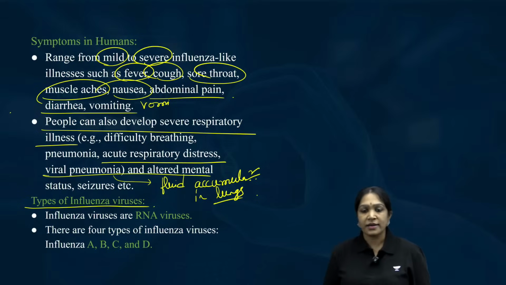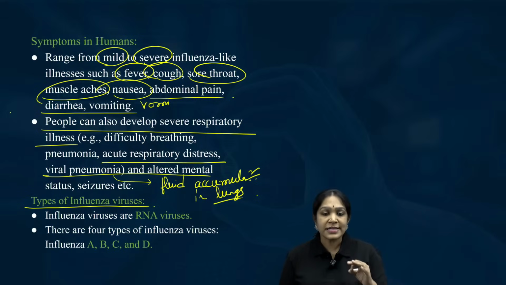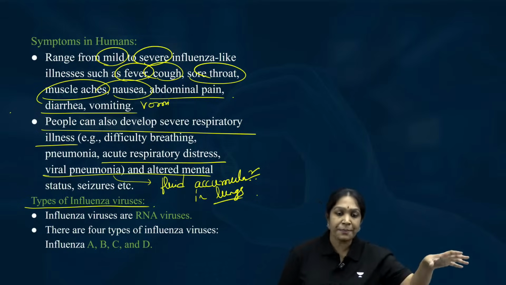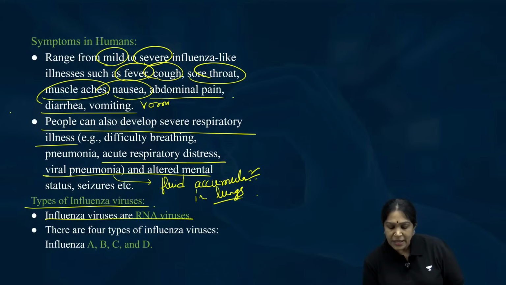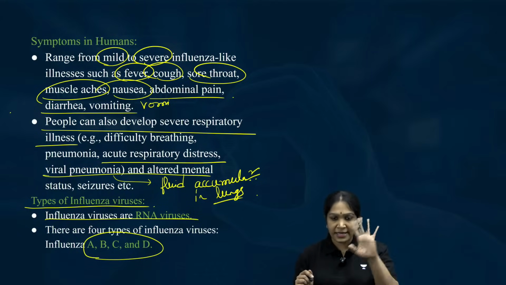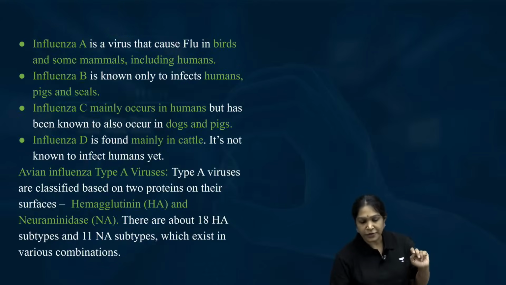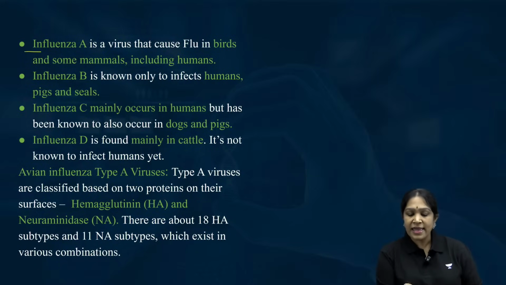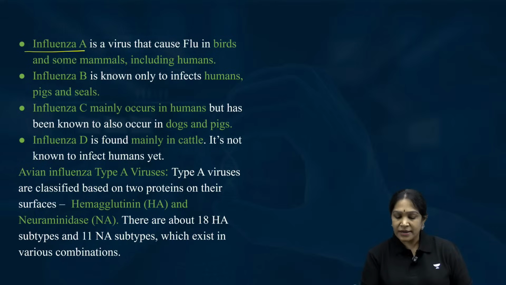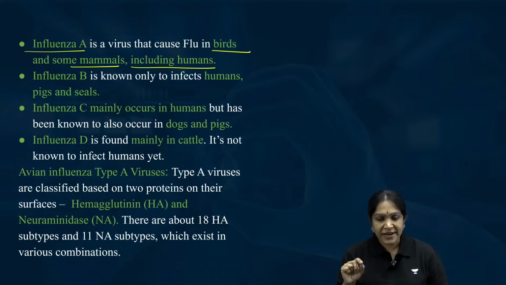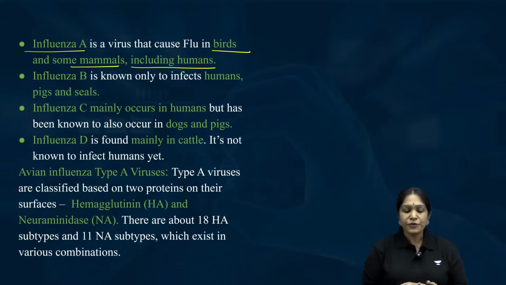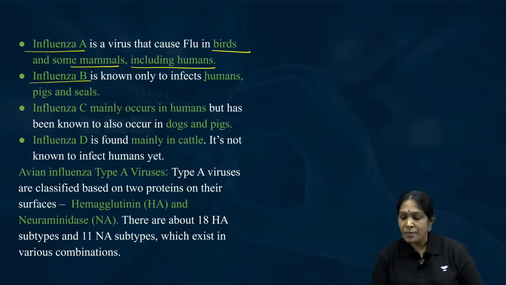I told you that bird flu belongs to influenza type A. Then what are the other types? We have 4 types of influenza: A, B, C, D. Is it clear? Influenza A infects birds, mammals and human beings. Correct? Next, influenza B: humans, pigs and seals.